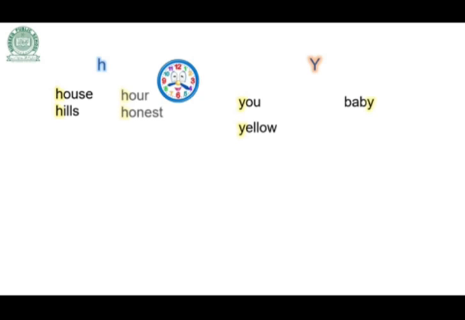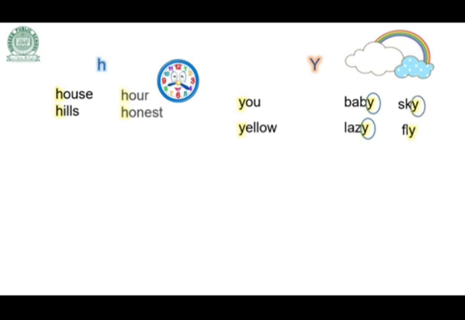Now look at these words. Baby and lazy. In baby and lazy, Y is producing E sound. Baby, lazy. E sound, E sound. Now look at the other two words. Sky and fly. In sky, Y is producing I sound, sky. And in fly again, it's producing I sound, fly.